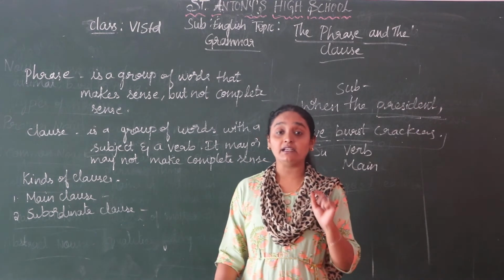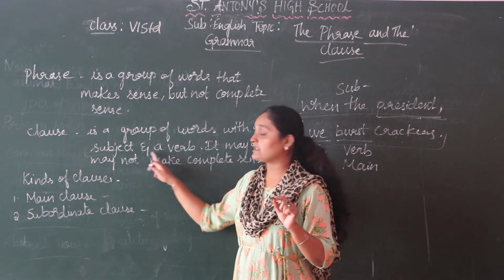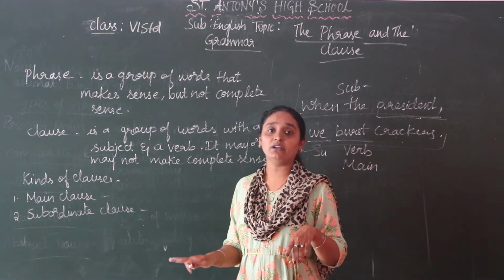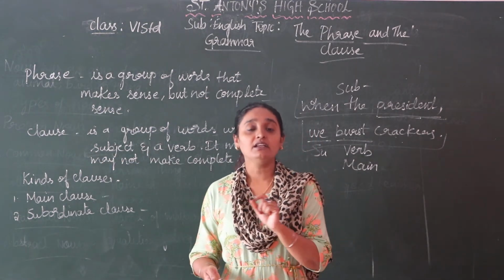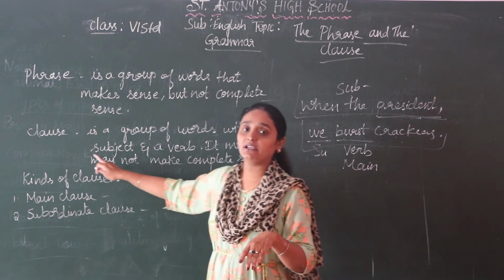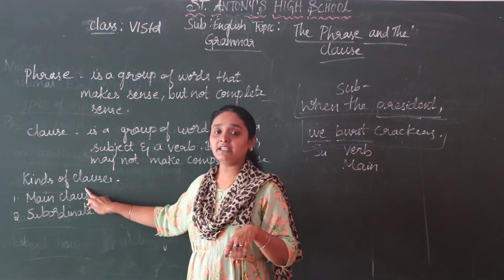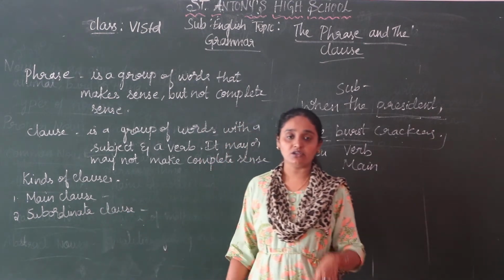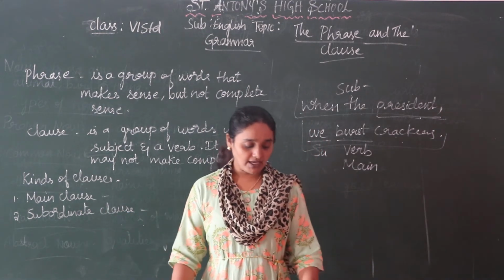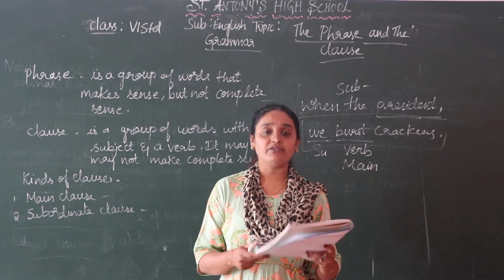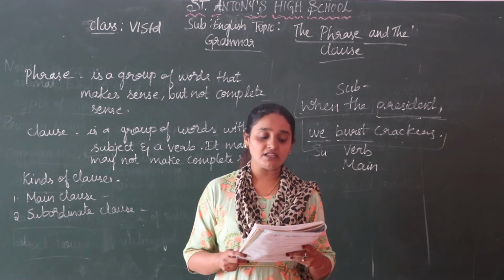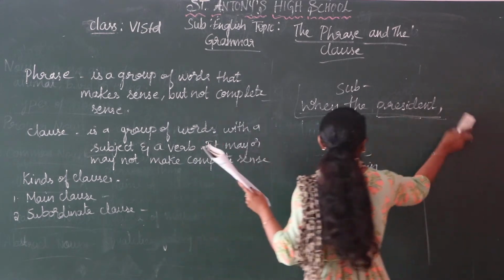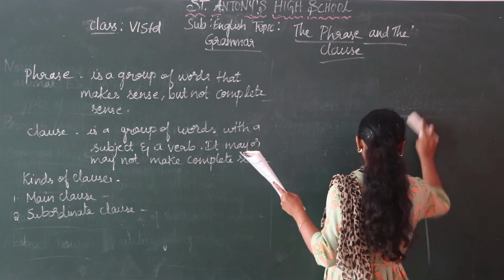When you read the sentence, you should know that if both subject and verb are there, it is a clause. Understood? If not, there are certain things you have to understand and then write whether it is a clause or a phrase. Next, kinds of clauses: we learned about main clause and subordinate clause also. Okay, children, understood? Next are the exercises, page number 15. Write P for phrase or C for clause. One or two I will do for you, and the others you have to complete by yourself.